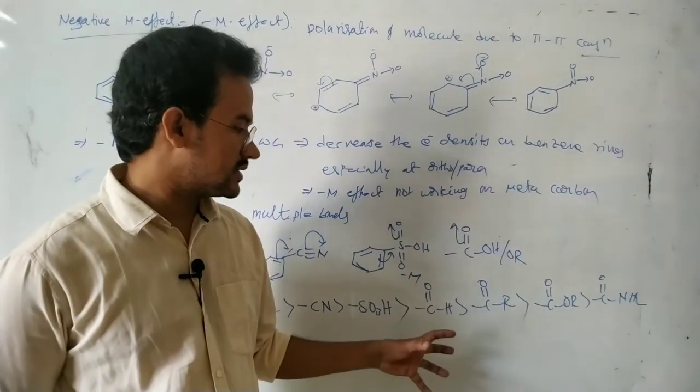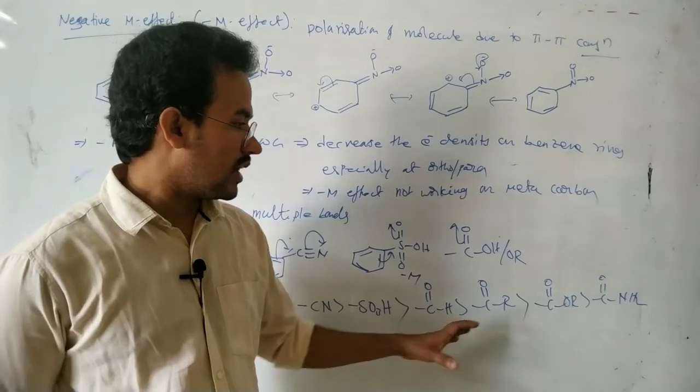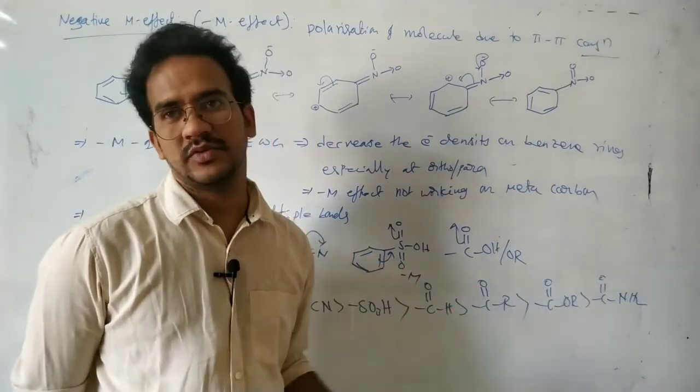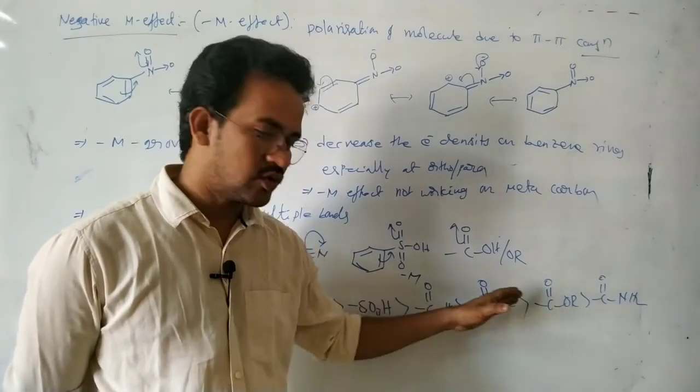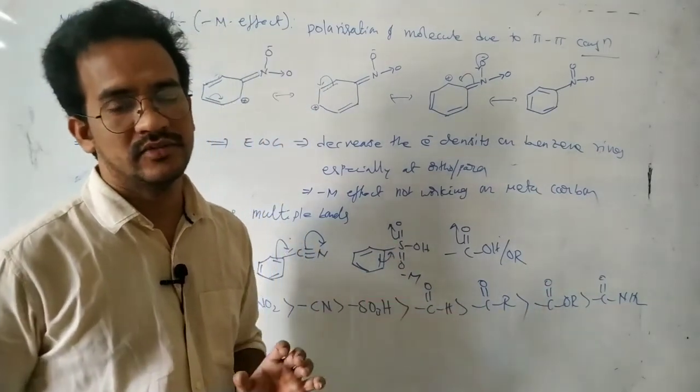You see in this case, why is the amide a weaker minus M group than the ester? Why is the ester a weaker minus M group than the ketone and aldehyde? Okay, let us discuss.